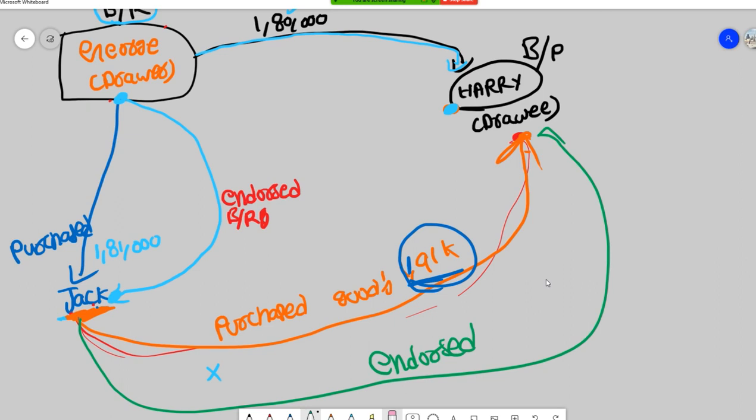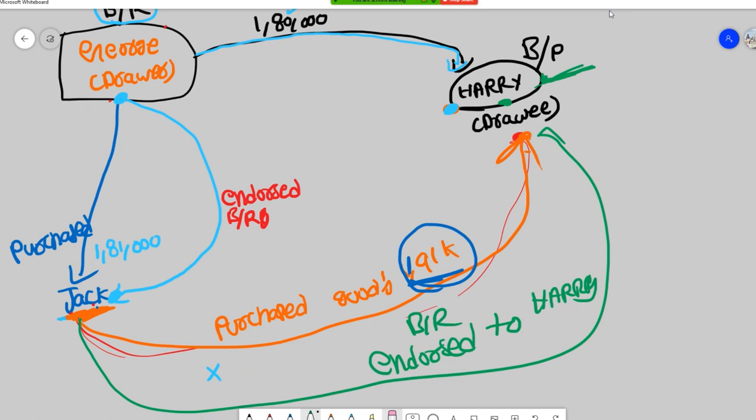Same bill endorsed to Harry. See here, Harry has to pay Harry only. Right? Normally, if Jack is endorsing to Harry and there is some other person, Harry will go to that other person and collect the money. Right? But the endorsee is Harry only here. Right? Harry has to collect money from himself only. The same bills receivable is given to Harry only.